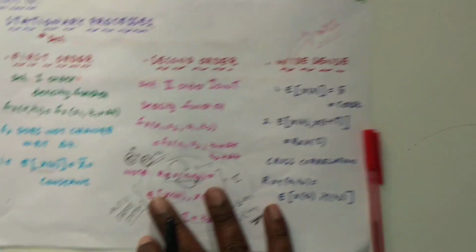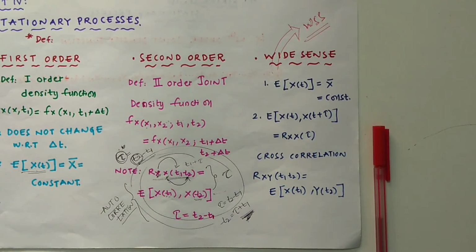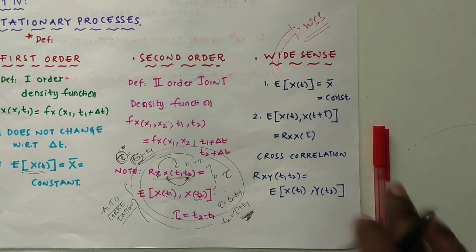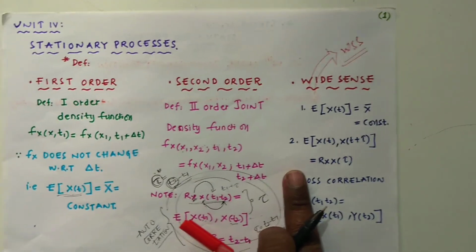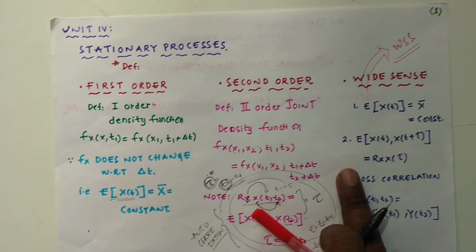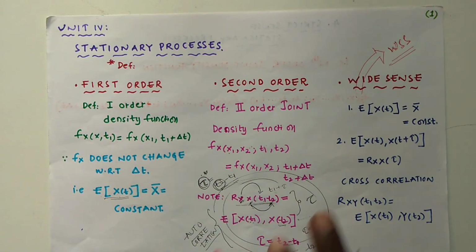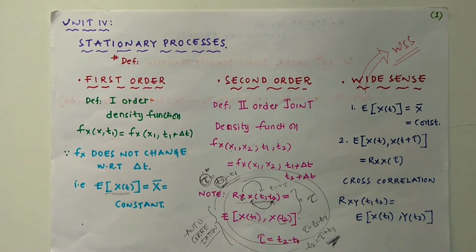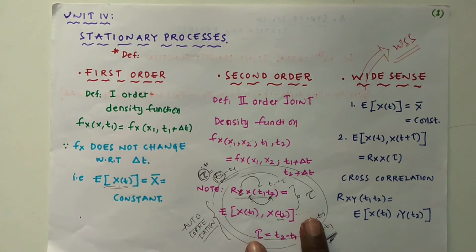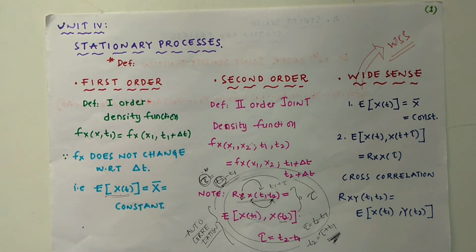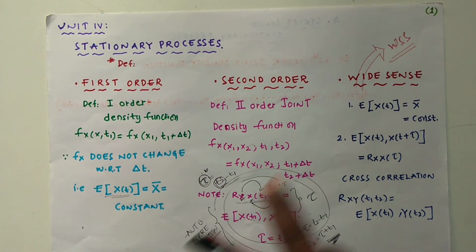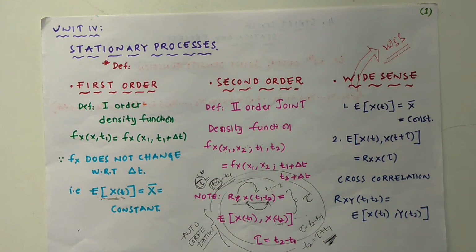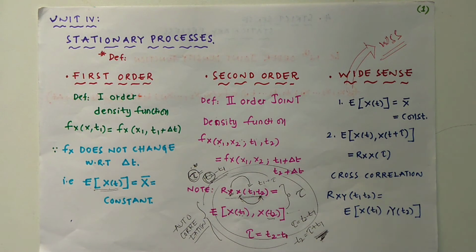Whenever you see WSS, you should understand that it is one particular type of stationary process, that is nothing but the wide sense random process. This is about within the same random process, and the other is going to be two different random processes.